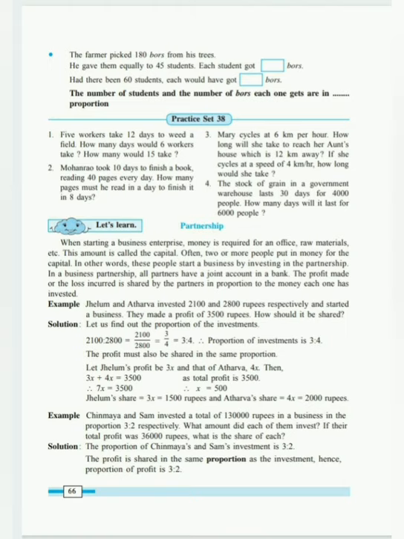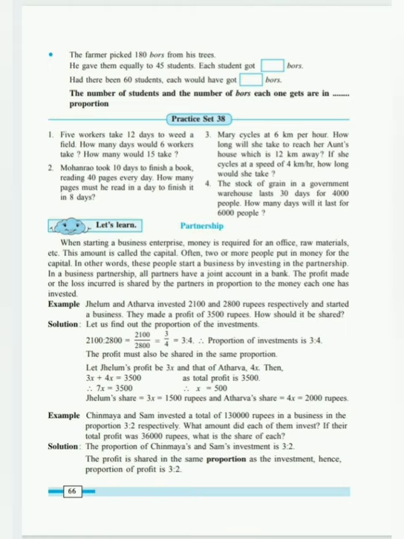Table of 7: 7 3s is 21, 7 4s is 28. 3:4 becomes the proportion of investment of Jelum and Atharva. That means out of the total invested amount, 3 parts were given by Jelum and 4 parts by Atharva.